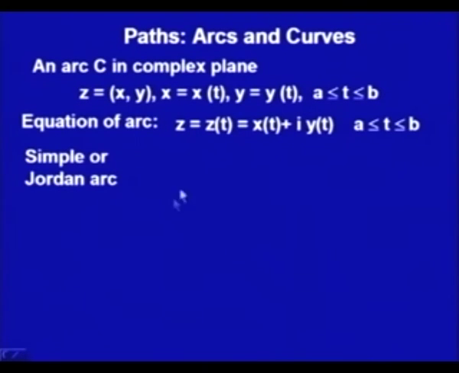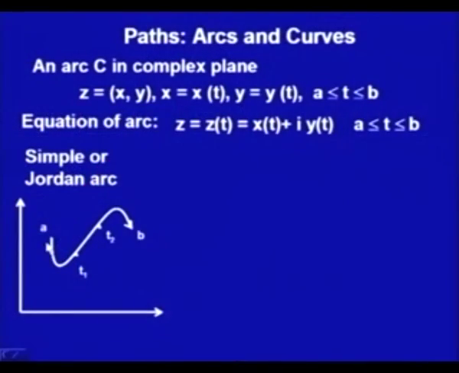Let us talk about some classification of these arcs. We call an arc simple if it does not cross itself at any point, except possibly at the initial point. So, let us first see, this is a simple curve. It starts from A and reaches B, and at no point is the arc crossing itself.